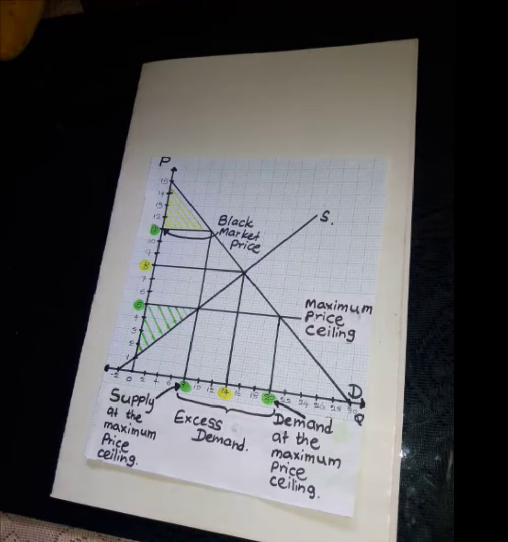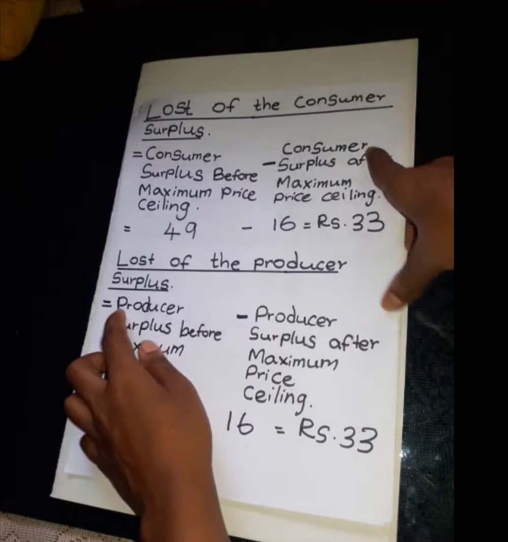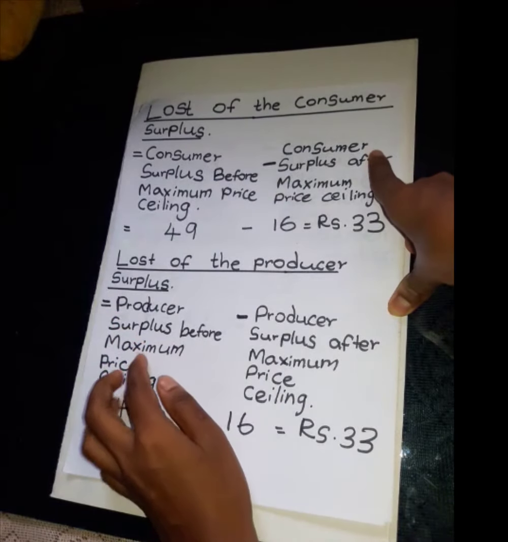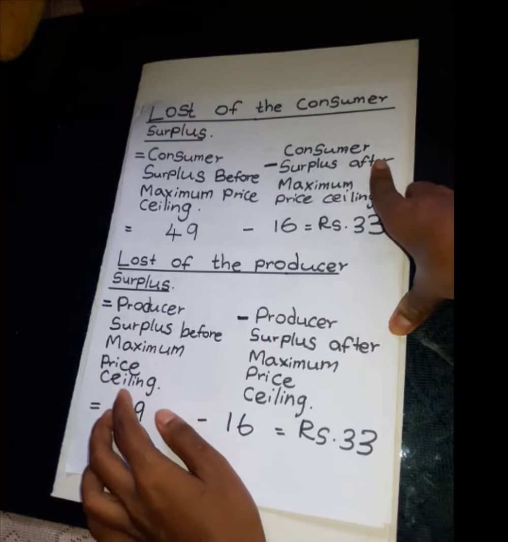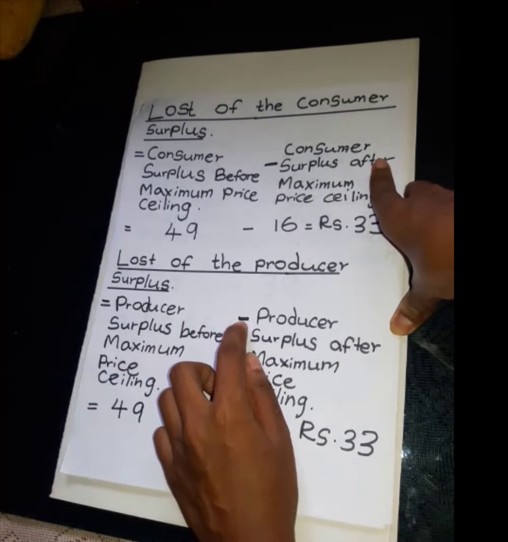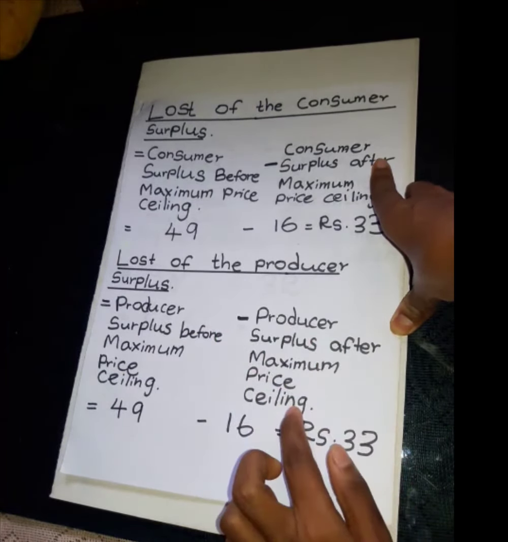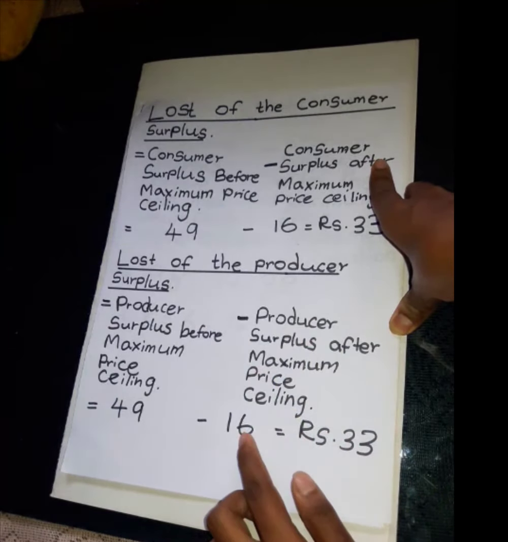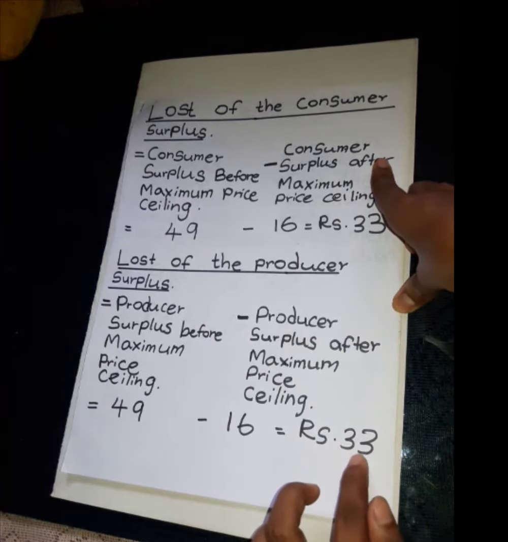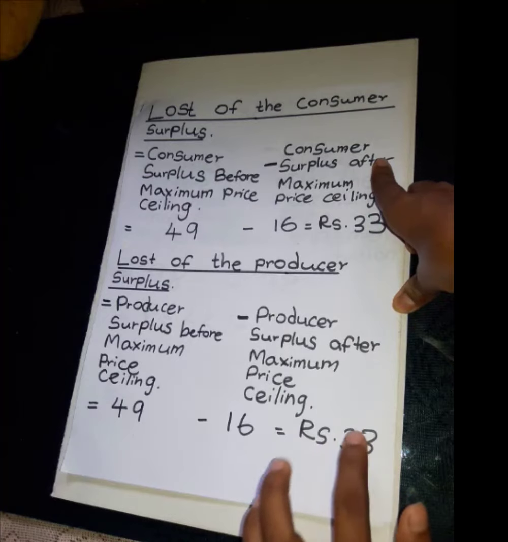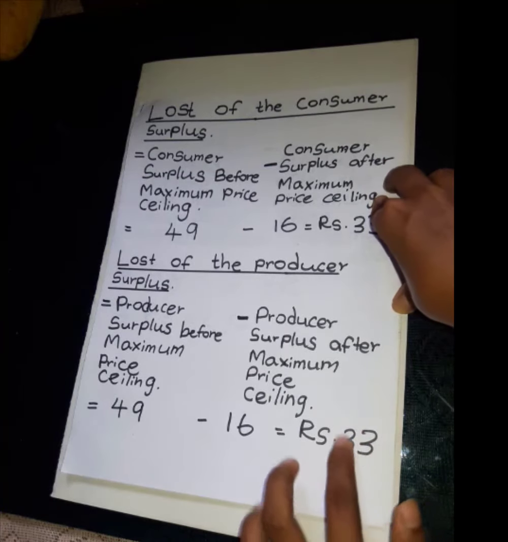Also, we can calculate it in this way. Producer surplus before the maximum price ceiling, deduct producer surplus after the maximum price ceiling. So, it also equals 33 rupees.